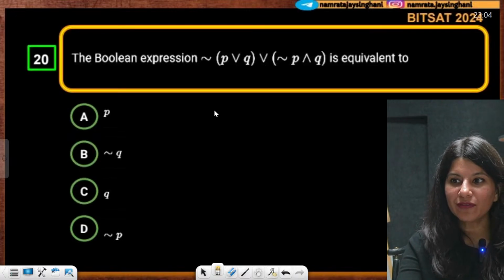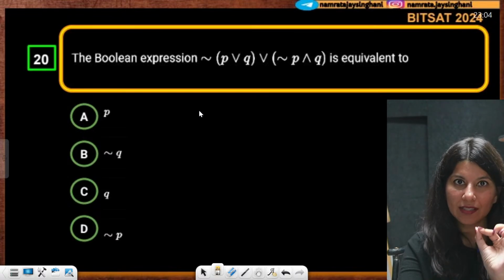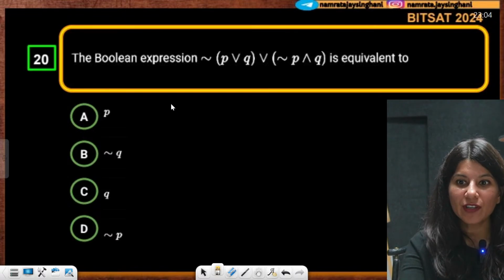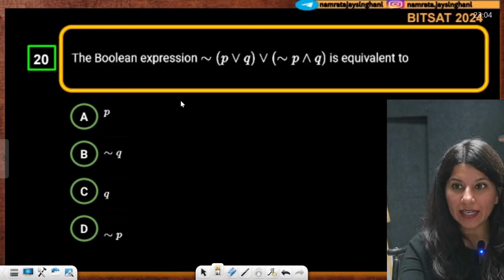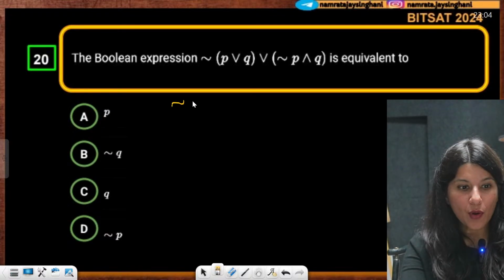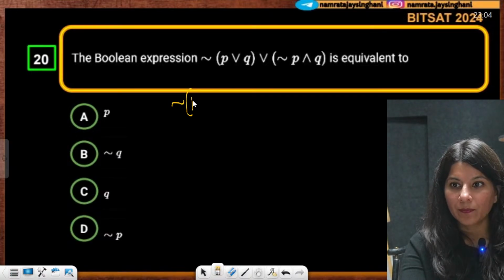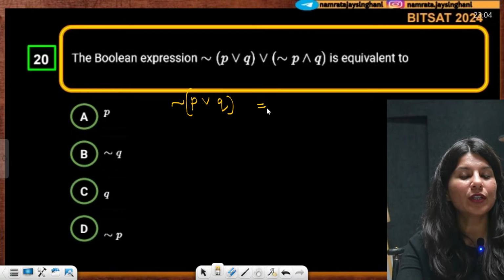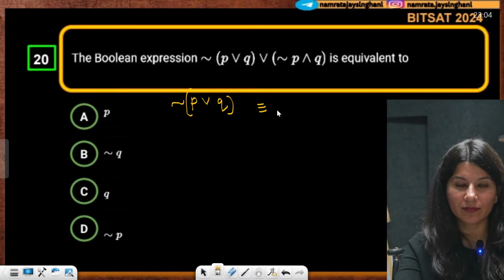Alright, so I'm going to use some things over here. First identity, which is a very important identity: negation of P or Q is going to be equal to, De Morgan's law.